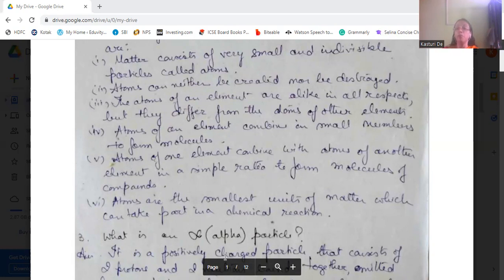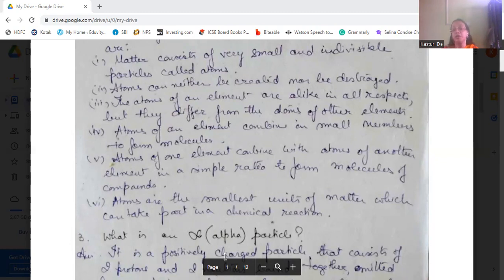In the fourth point, combining in the same element, and the fifth point is combining with the atom of another element in simple ratio to form the molecules of the compound. Atoms are the smallest unit of matter which can take part in the chemical reaction.